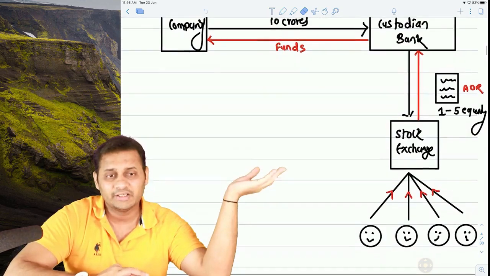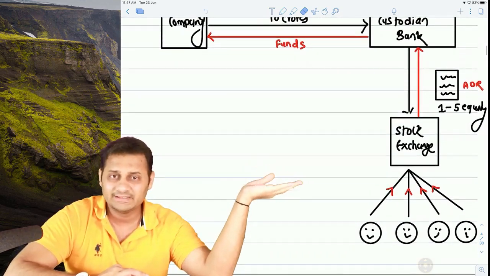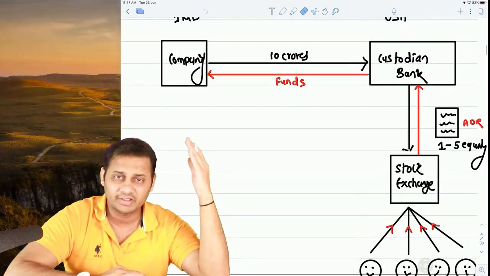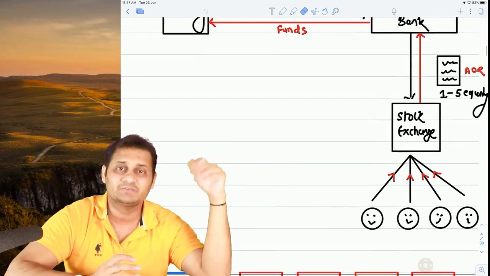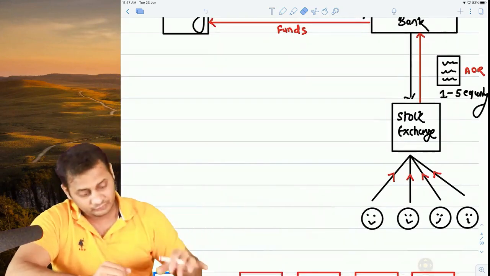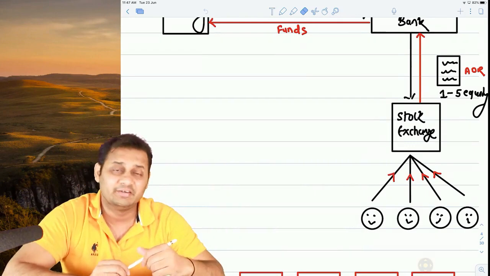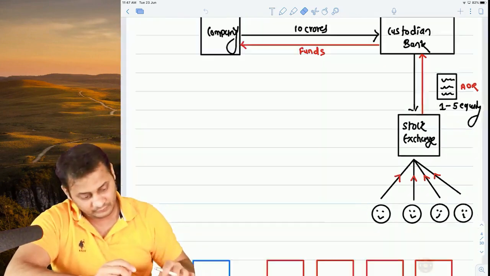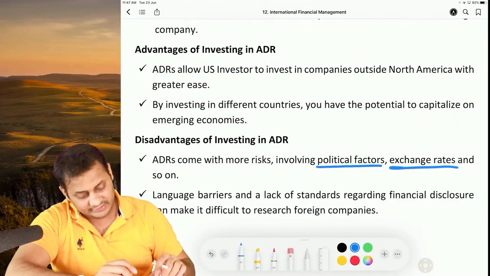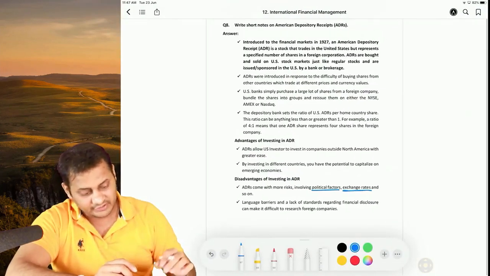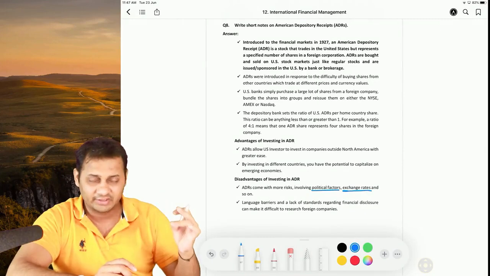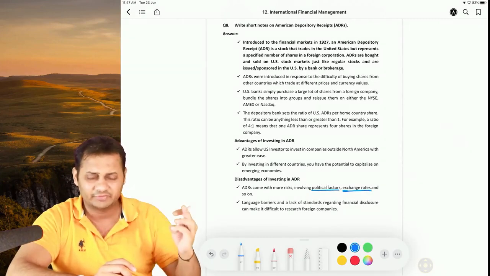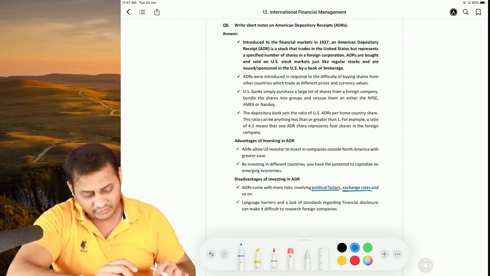Deciding about any US company is easy for them, but deciding about an Indian company is not easy because of the language barriers and lack of a standardized method of presenting the financial statements. So those are the advantages and disadvantages for both company and investor. One advantage and one disadvantage for the company, one advantage and one disadvantage for US investors.